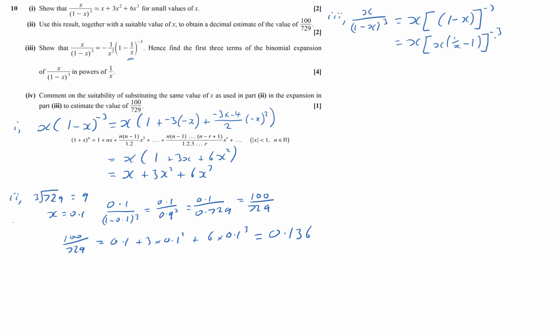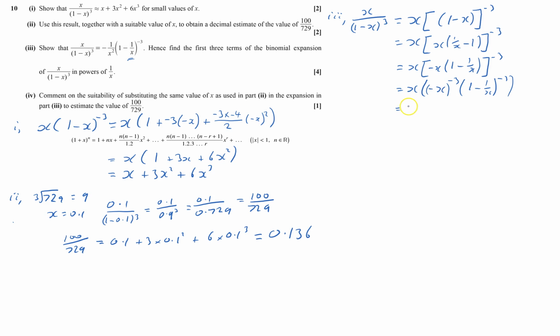That's looking pretty good, but it's the other way around, so I'm going to take out a negative, so that equals x, square brackets, minus x, times (1 minus 1 over x), to the minus 3. That's looking pretty good now. Now I put the minus 3 back into both of these using laws of surds. So that's x times (minus x) to the minus 3 times (1 minus 1 over x) to the minus 3. That's looking pretty good.